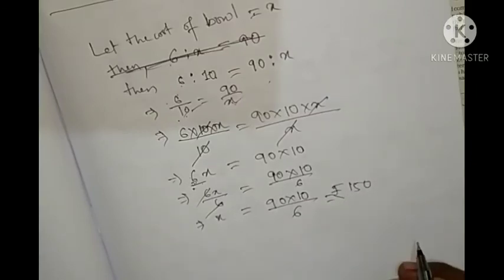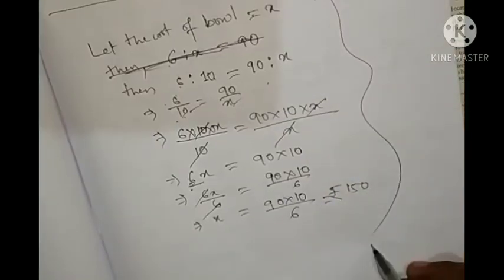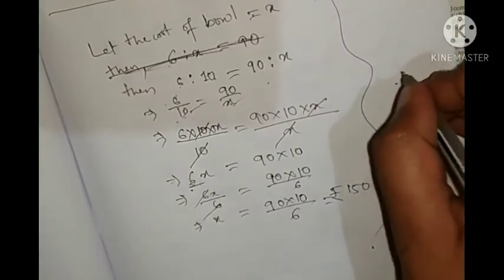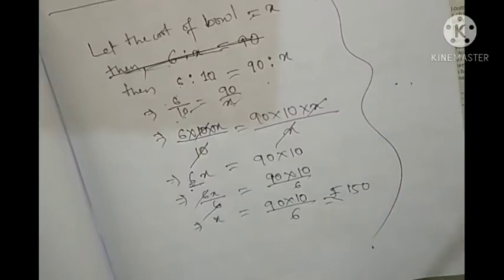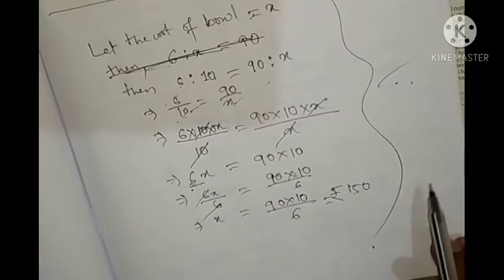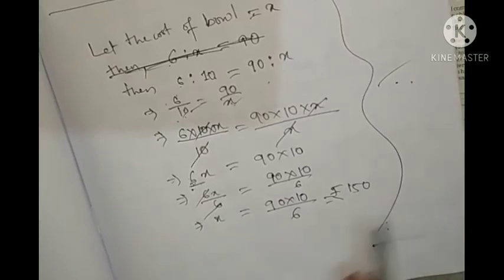So this is the algebraic method which you have learned in class 6 also, and in previous classes, in the simple equation class also, you have learned how to solve equations. By this you can find out the value. So this is about ratio and proportion. Now you have learned some more methods to find out the value with the help of ratio and proportion. Okay, so this is about today's class. I hope you have understood. Thank you.